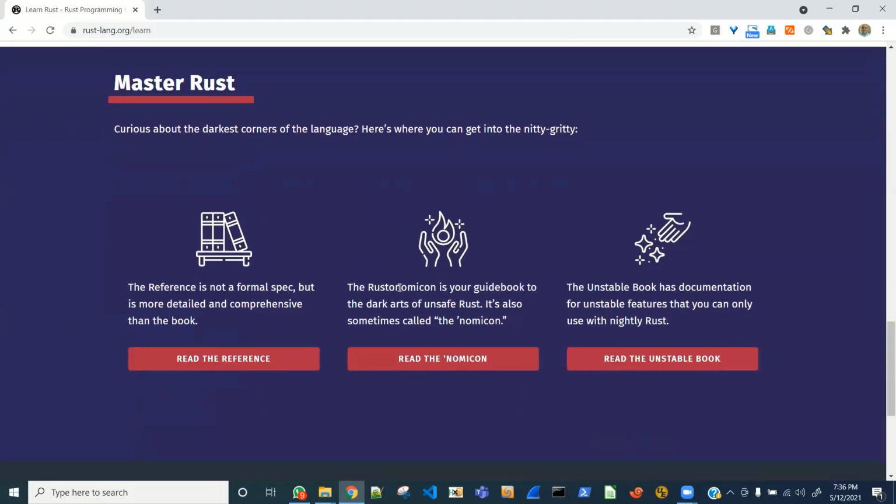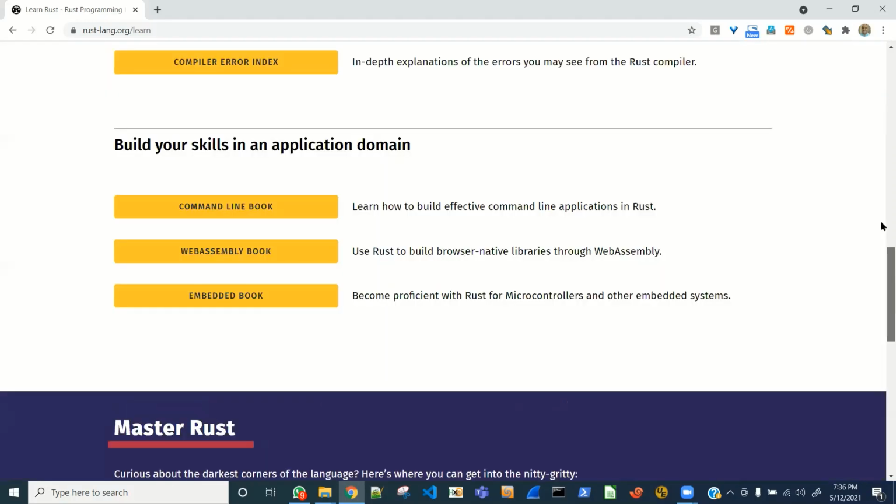All right, what's this? The Rustonomicon is your guidebook to the dark arts of unsafe Rust. Yeah, well, not right now. The Unstable book has documentation for unstable features that you can only use with nightly Rust. That is not with the formally released builds of Rust. So no, not that either.